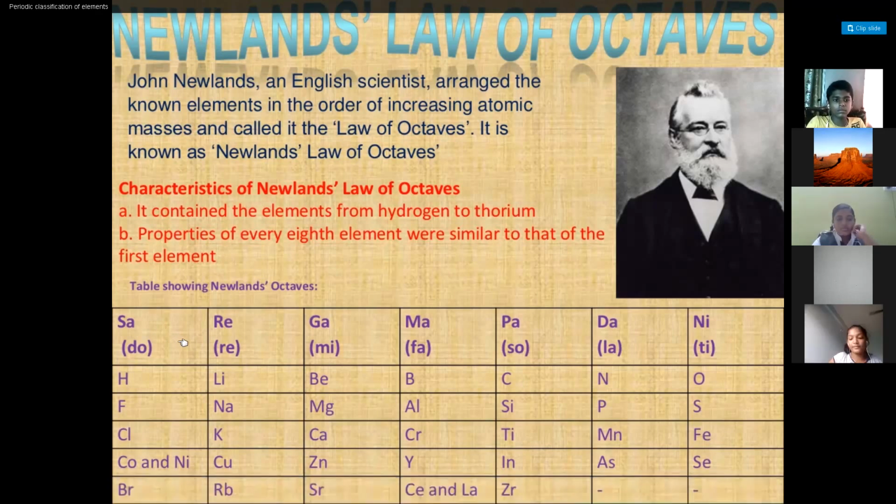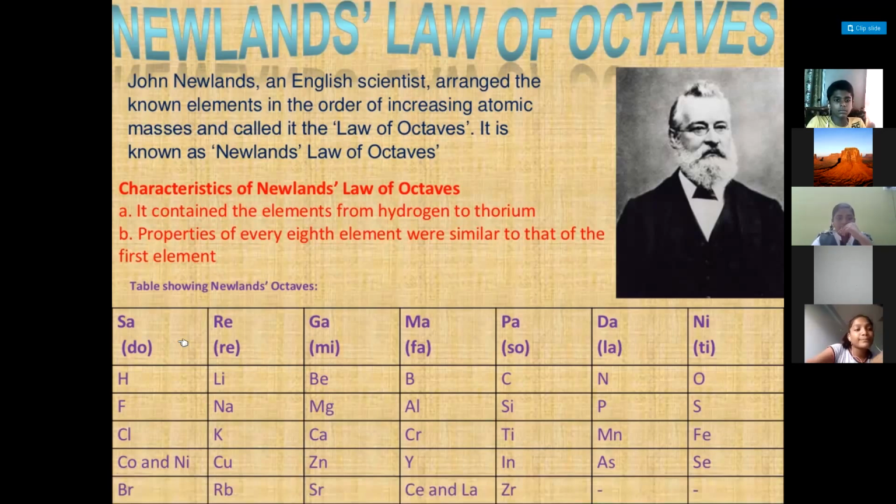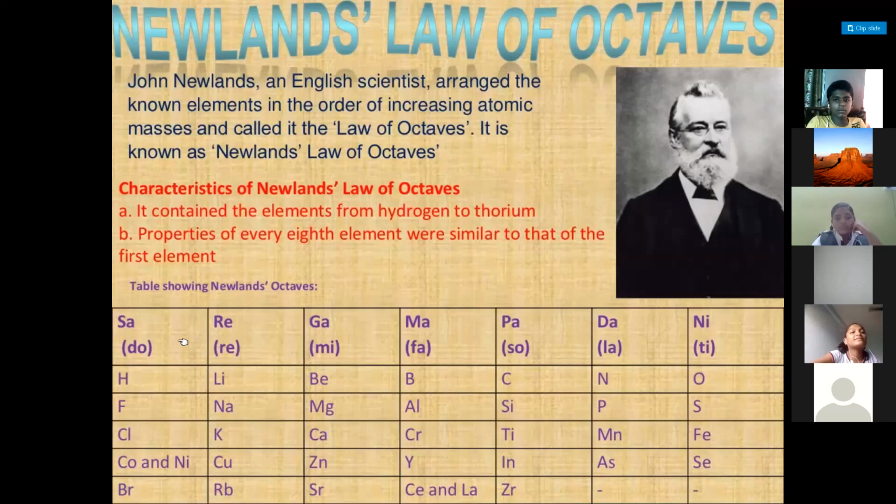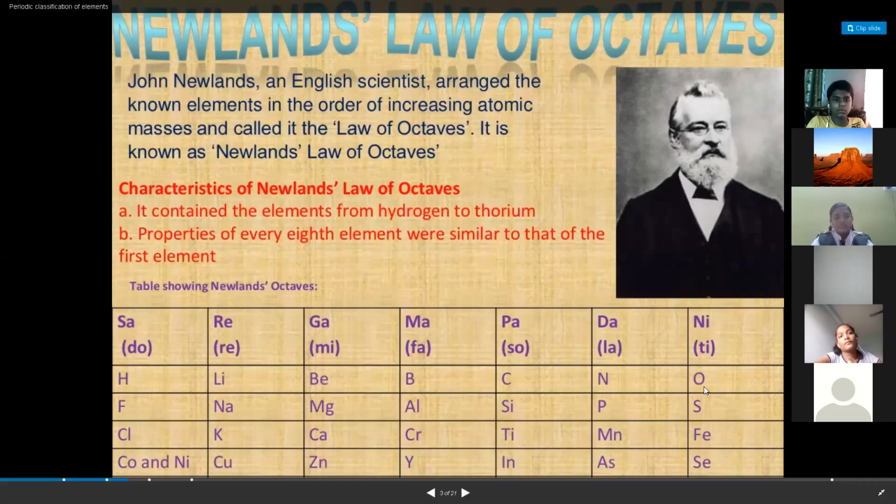Not the same, but similar. Same and similar both look alike, but they are not the same. So, Newlands' law of octaves says that when we arrange the elements in increasing order of their atomic mass, the eighth element has properties similar to the first element.